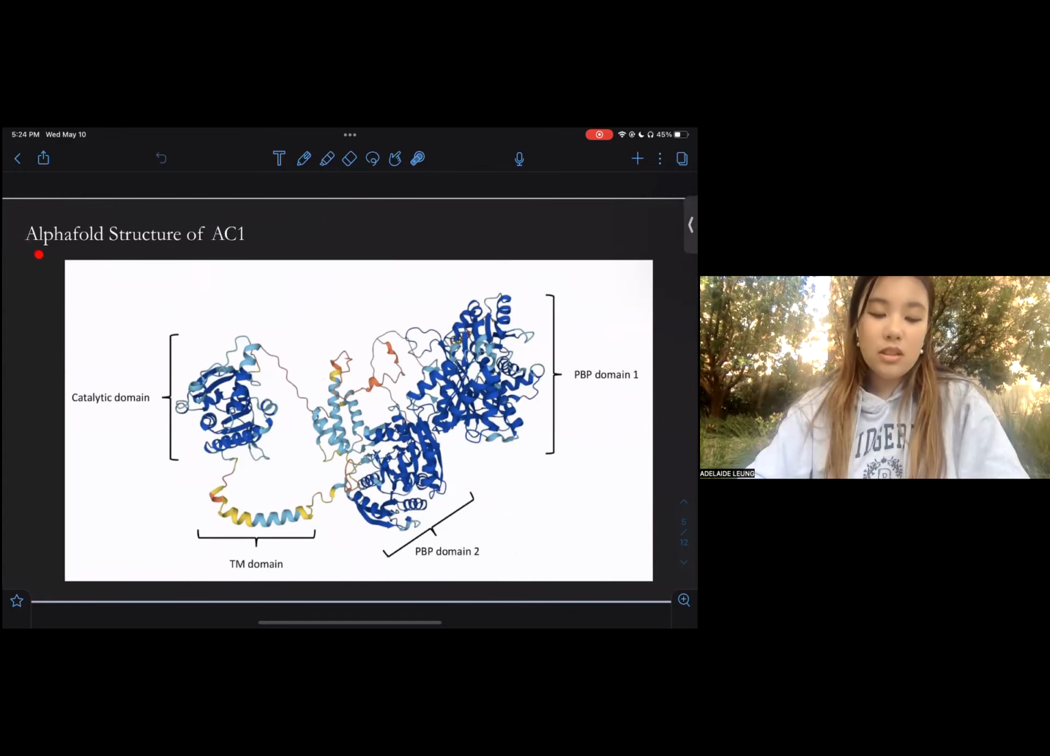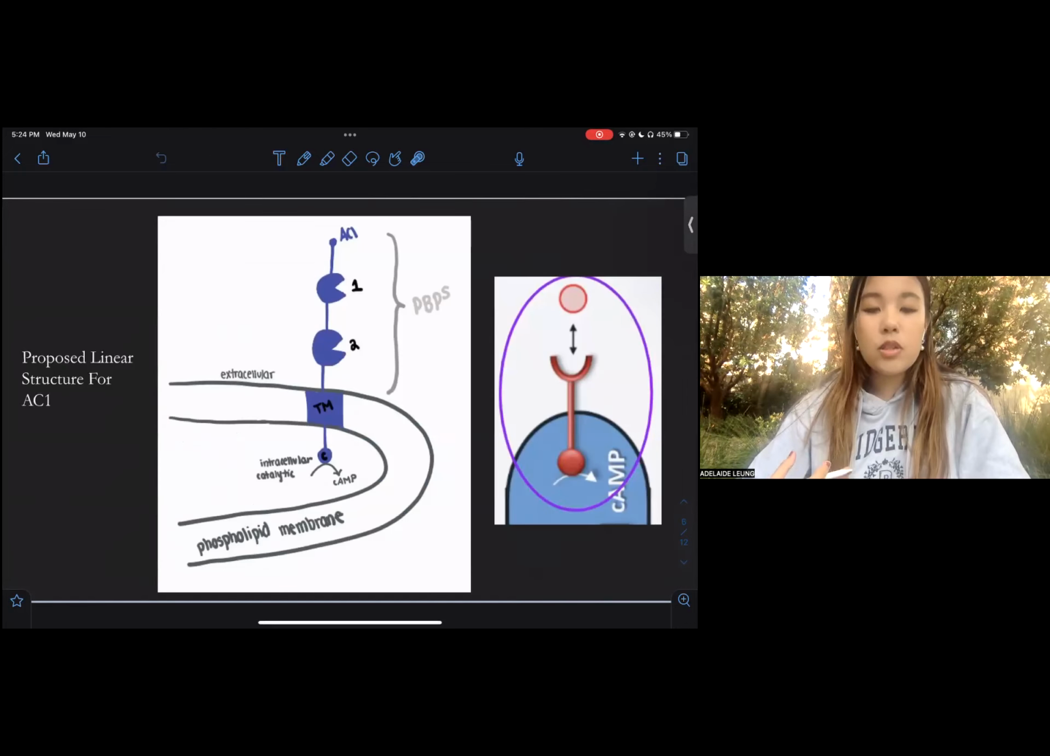Now, first we used AlphaFold to gain some insights into how the protein looks. This is an AI prediction based on AC1's genomic DNA sequence. And we can see that AC1 has 4 distinct domains, including PBP domain 1, PBP domain 2, transmembrane domain, and catalytic domain. We wonder if the structure we obtain will match this prediction. Now here is a proposed linear structure for AC1, and once again, you see all of the components that we discussed earlier. However, my focus is on the 2 periplasmic binding protein-like domains, otherwise known as PBPs.